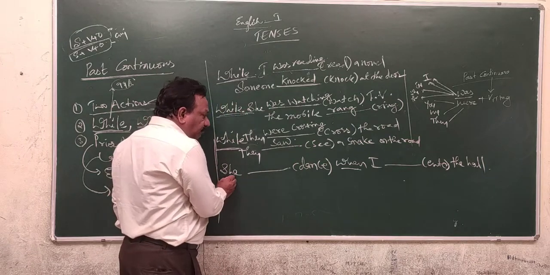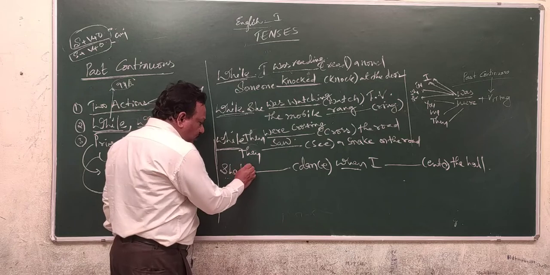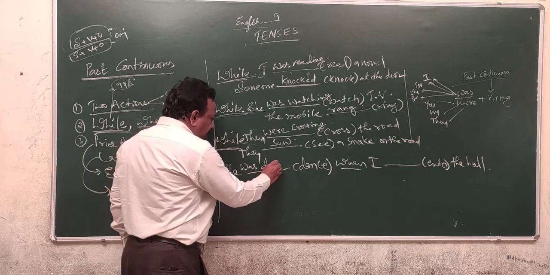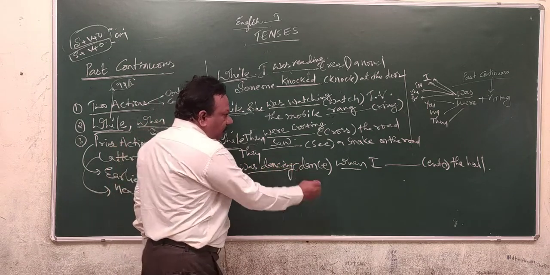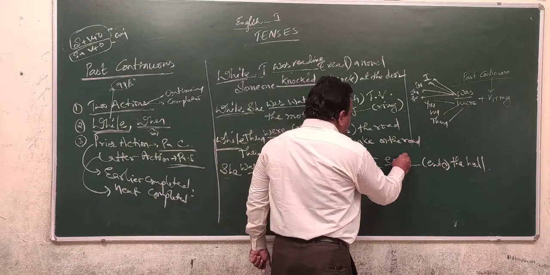Prior action must be referred in the past continuous tense. So, she was dancing when I entered the hall.